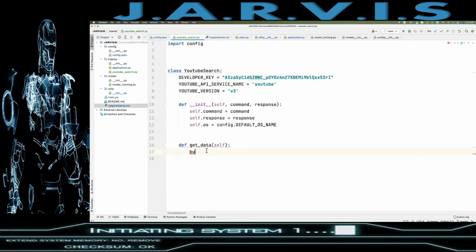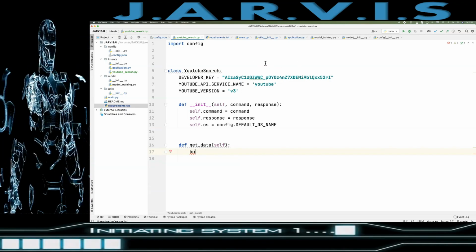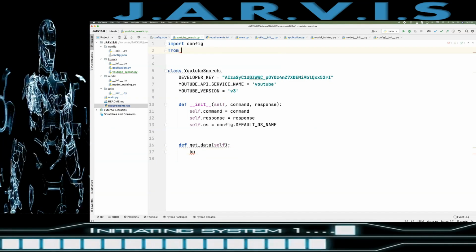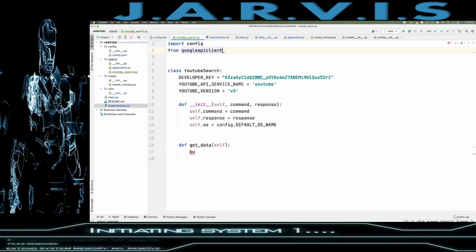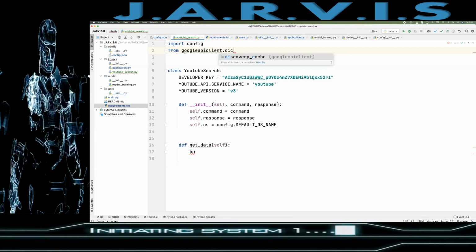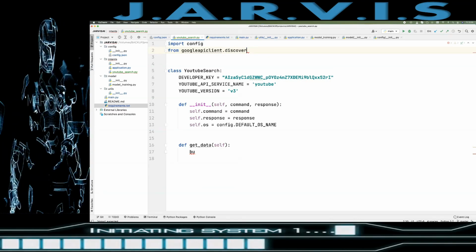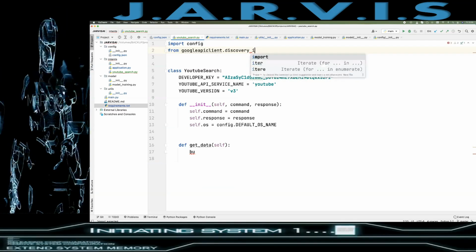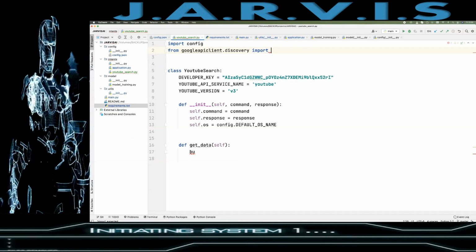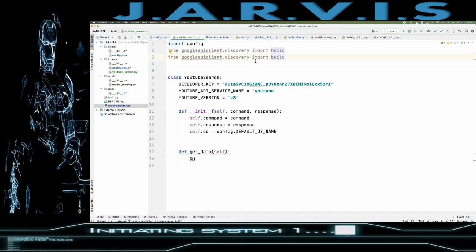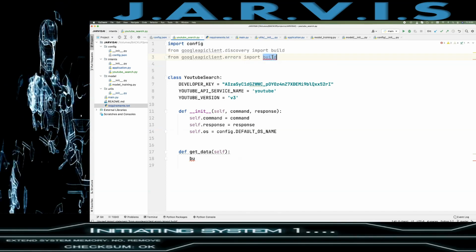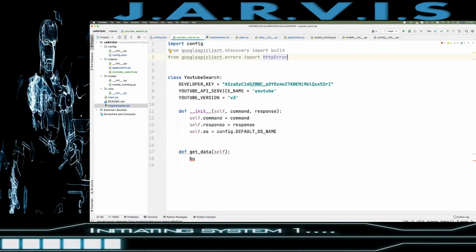Now import the libraries. From googleapiclient.discovery import build, then you need to have the errors also, HttpError. Yes, this is it.